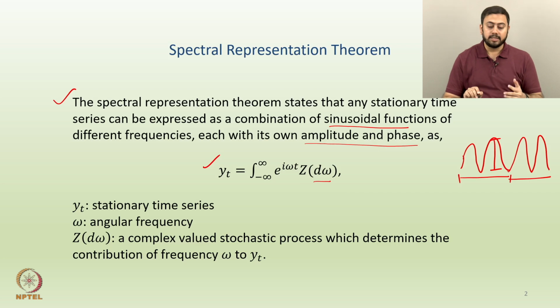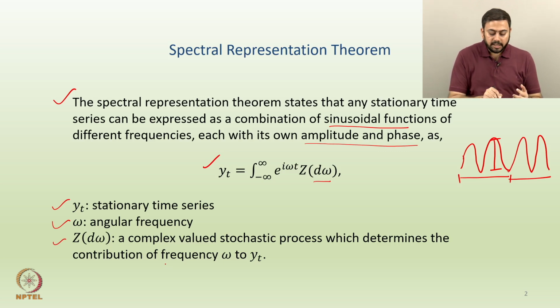Firstly, what is omega? Omega is the first important parameter, which is the angular frequency. You see omega in the differential here, as well as in the exponent. And y_t is the stationary time series which we want to express in terms of the spectral representation. Lastly, z(d omega) is a complex valued stochastic process which determines the contribution of frequency omega to y_t.